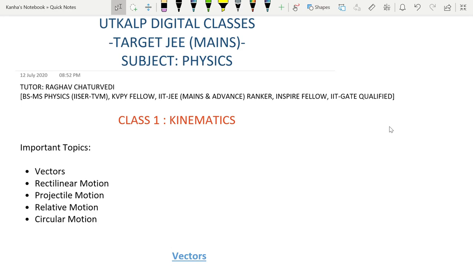The first topic that we will touch upon today is kinematics. Our lectures will be in English and Hindi for the ease of the participants. First, let's note the important topics from this chapter. They are vectors, rectilinear motion, projectile motion, relative motion, and circular motion.